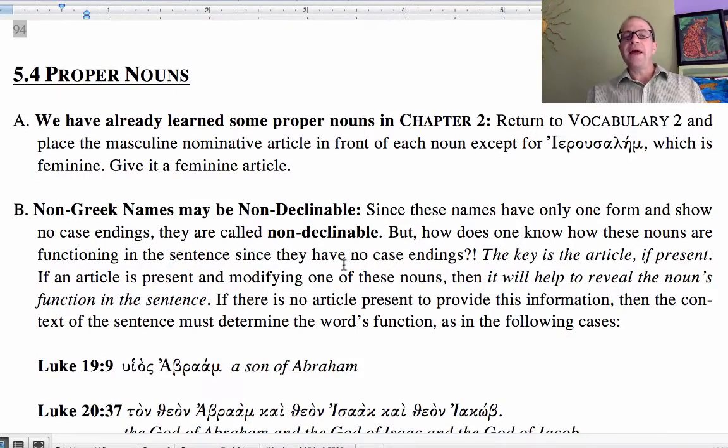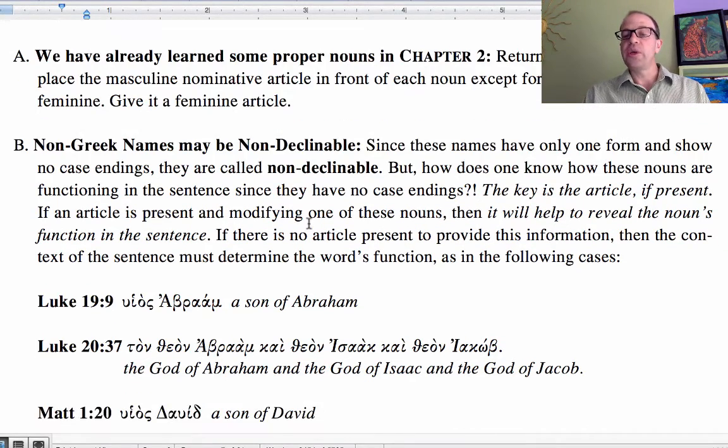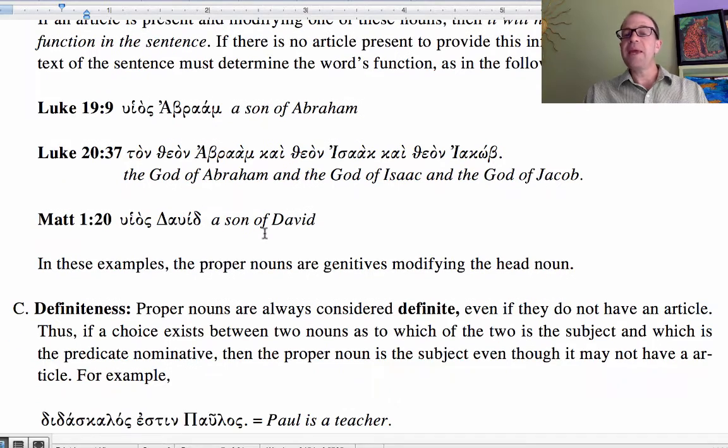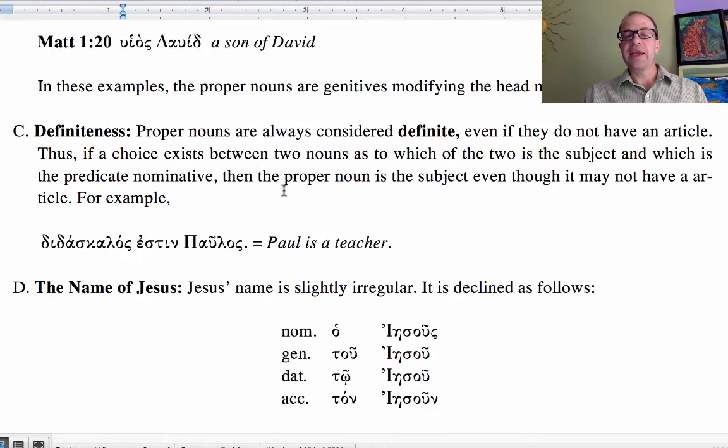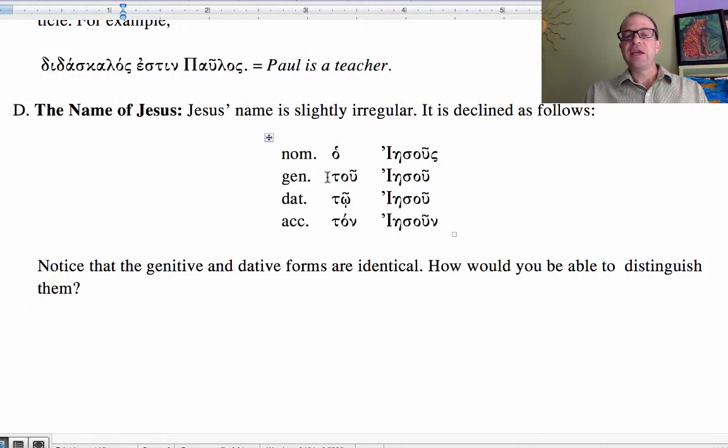Let's look at proper nouns in 5.4. We have talked about how non-Greek names may be non-declinable. That is, they're not going to show Greek endings, but they may have an article, and that article will help identify how they're functioning in the sentence. Here is the name of Jesus, and you'll see this name a fair amount.